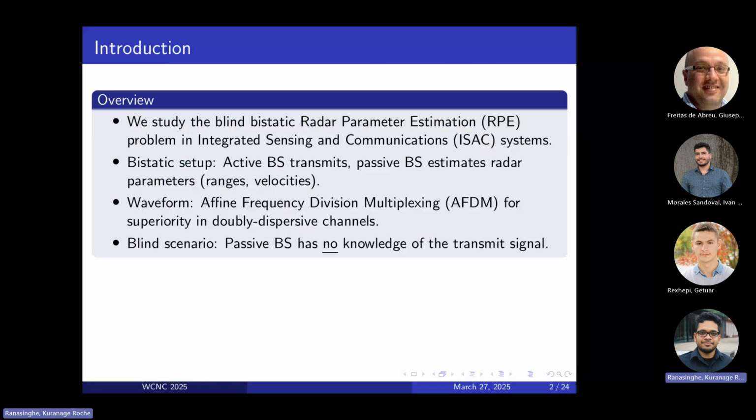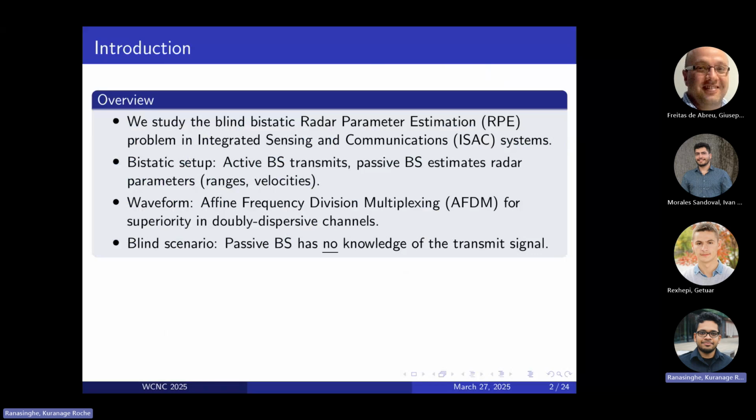What we mean by bistatic is that this setup assumes two base stations, one active, one passive, and the active base station transmits signals. And we assume that some passive base station, it doesn't have to be a base station, it could also be a UE, for example, obtains some signals, and we want to estimate some parameters of the surrounding scatterers, so the ranges and velocities, using these signals that we receive.